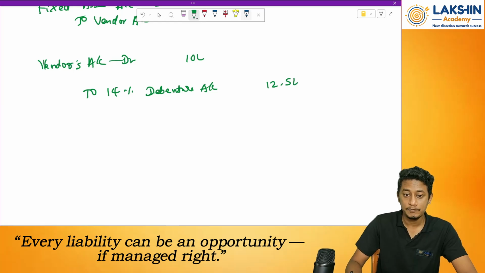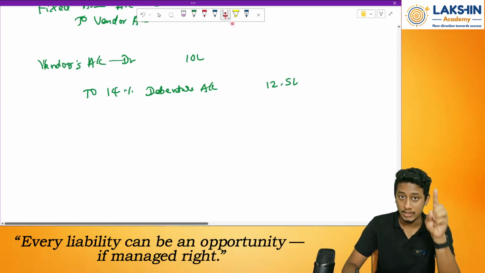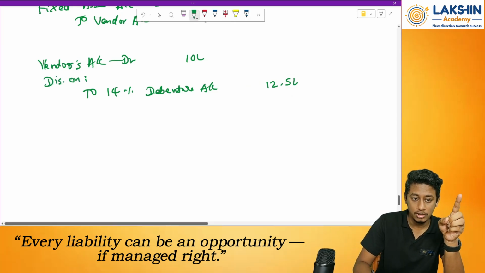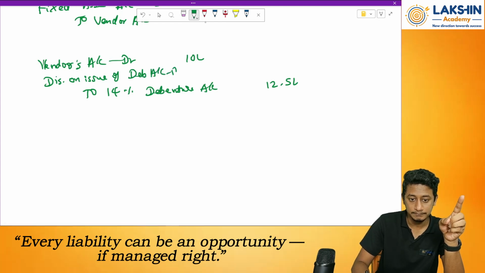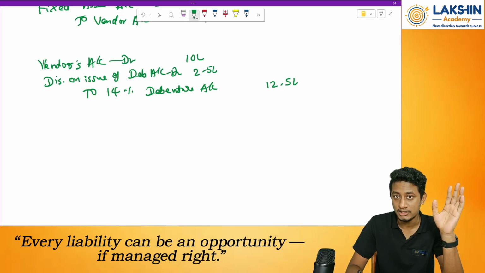12.5 lakhs. There's a difference between debit and credit. Why? Because there is a discount element over here, right? So when your discount increases, discount on issue of debenture account is debited. How much is the discount? 2.5 lakh is the discount given on the issue of debentures for the vendor, right?